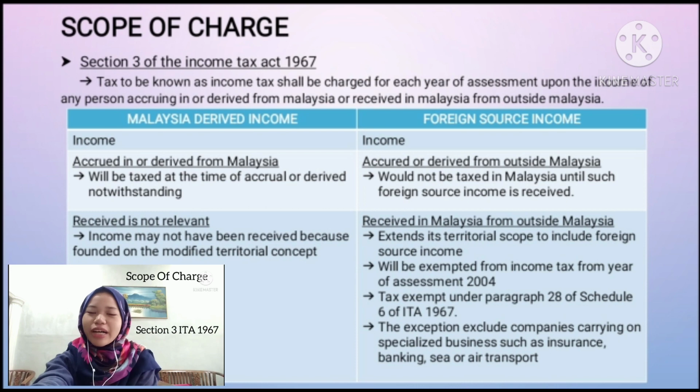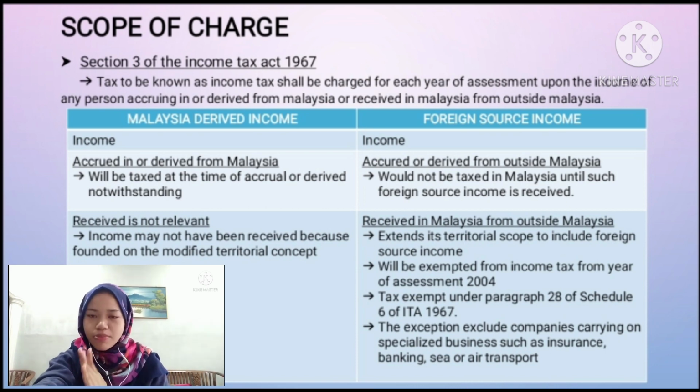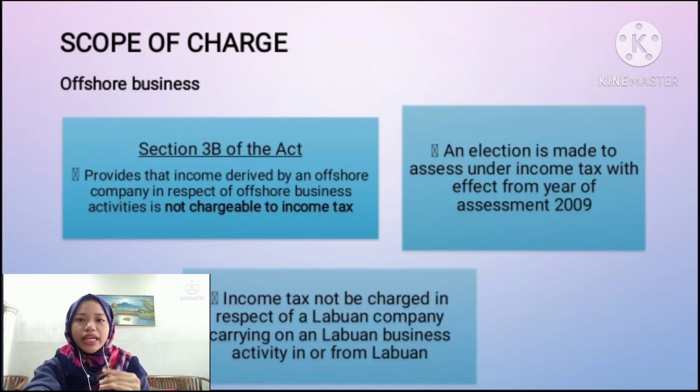In Section 3 of the Income Tax Act 1967, a tax shall be charged for each year of assessment upon the income of any person accruing in or derived from Malaysia or received in Malaysia from outside Malaysia. Okay, the meaning of accruing in is to earn or the right to receive. Income from particular sources can be earned and received in the same period. In Section 3B, an offshore company in respect of offshore business activity is not chargeable to income tax.